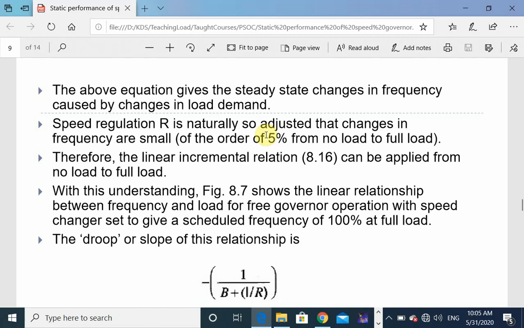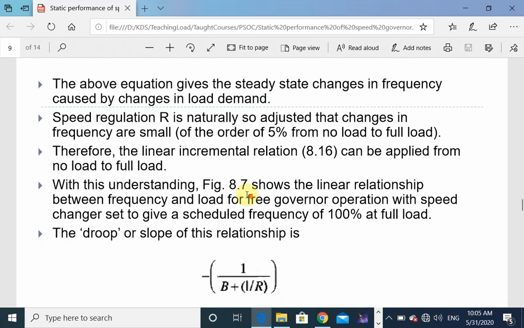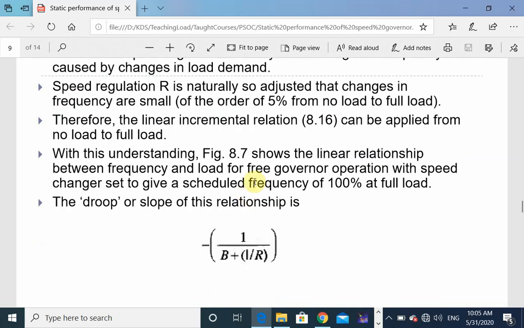Say we have 100% frequency at full load, then at no load what will be the frequency? It will be 105%. When we decrease the load, the frequency increases. At full load we have 100% frequency, and at no load frequency is 105%. So the total variation from full load to no load is only 5%, or from no load to full load it is 5%.